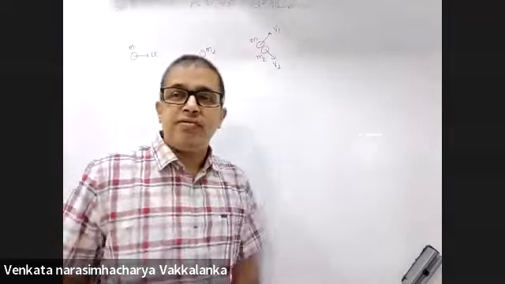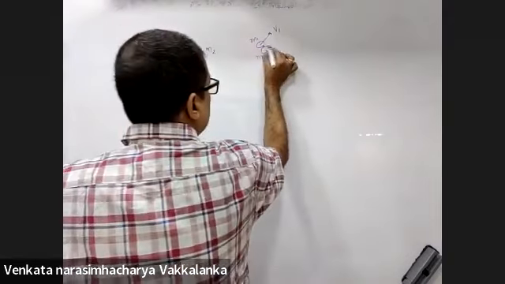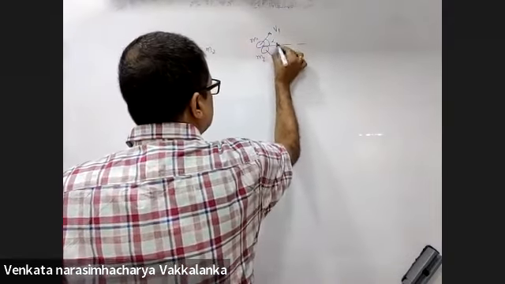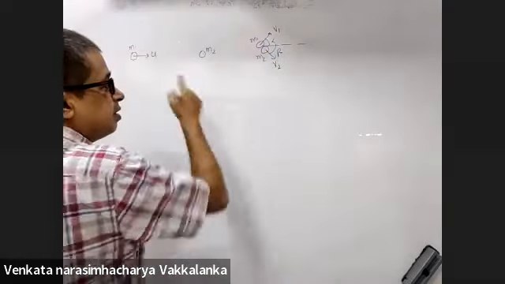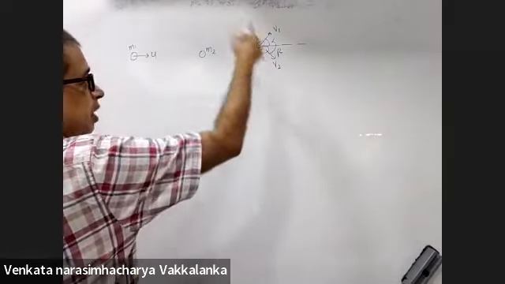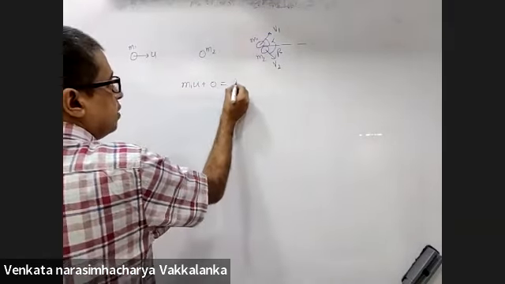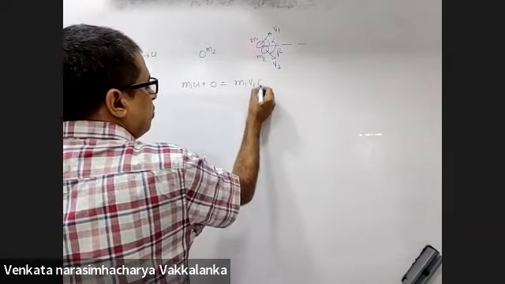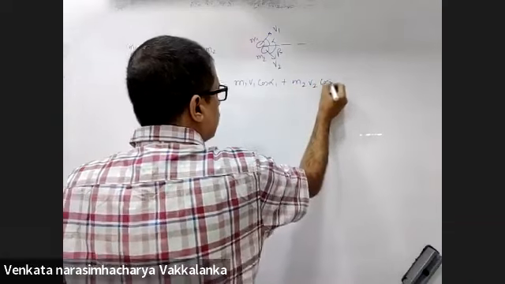Now here they specified there are two particles. Then what am I supposed to do? Consider this angle as alpha and this angle as beta. Conservation of momentum along x-axis and y-axis. m1u plus 0 is equal to m1 v1 cos alpha plus m2 v2 cos beta.